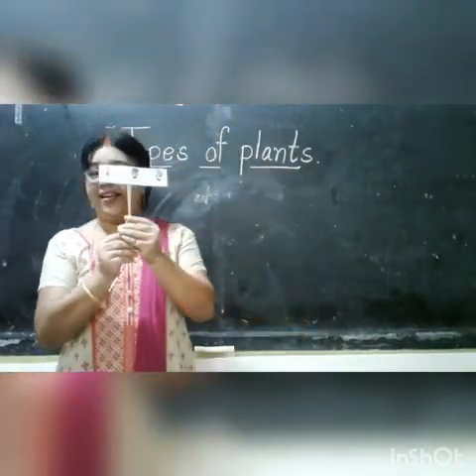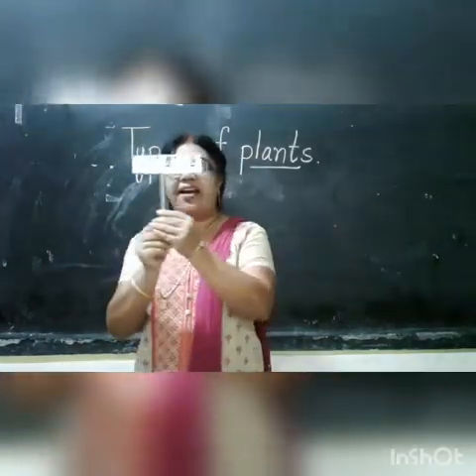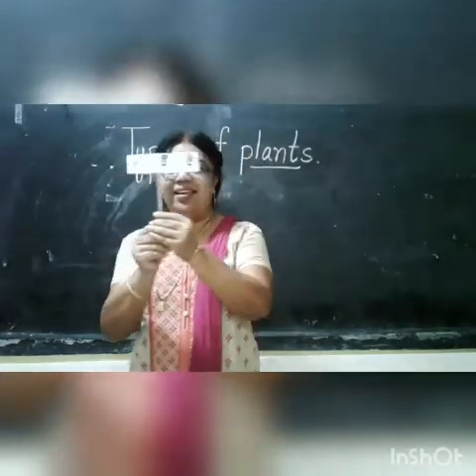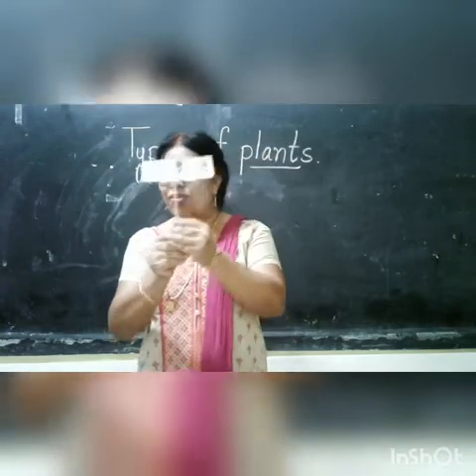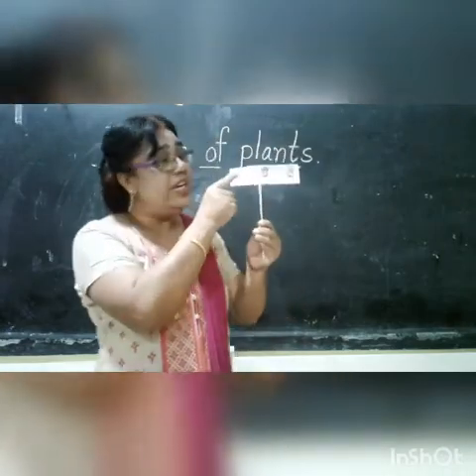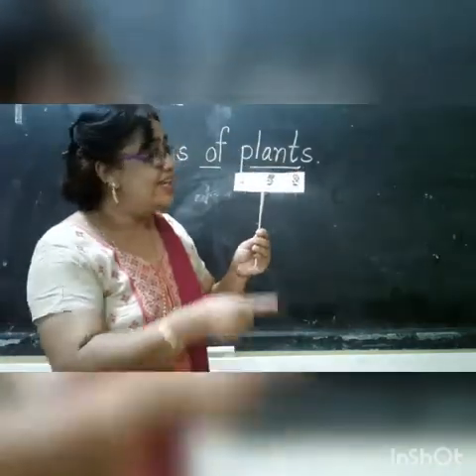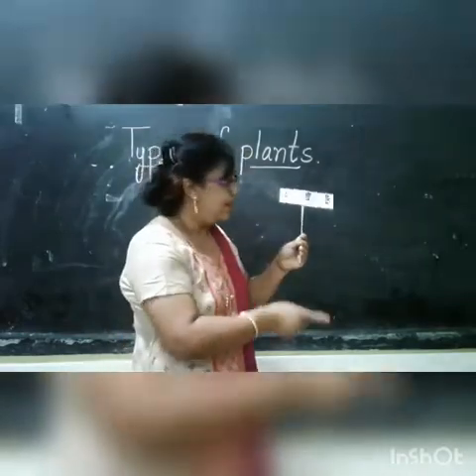Now look here children. Can you see some plants here? Yes, these plants are very small. Can you see? Are they small? Yes, they are very small. So small plants with woody stems are known as shrubs. Okay? Small plants with woody stems are known as shrubs.